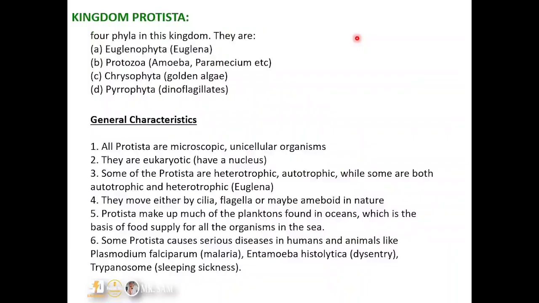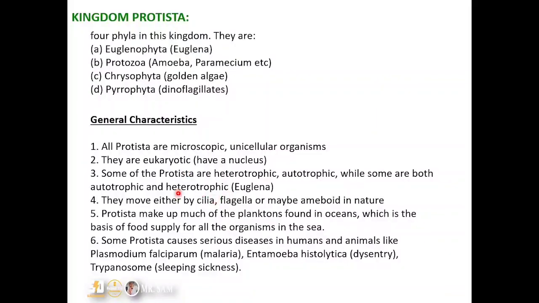Kingdom Protista, and here we have four phyla. We have the euglenophyta, which is mostly made up of the euglena. Then we have the protozoa. Some organisms here are the amoeba and the paramecium. Here we also have the malaria pathogen, which is plasmodium, and we also have the trypanosome. They all fall under protozoa. And then we have the chrysophyta, which is mostly the golden algae. And then we have the pyrophyta, which is mostly the dinoflagellates. But for the sake of the scheme, we shall be focusing on euglena, that's the euglenophyta, and the protozoa.